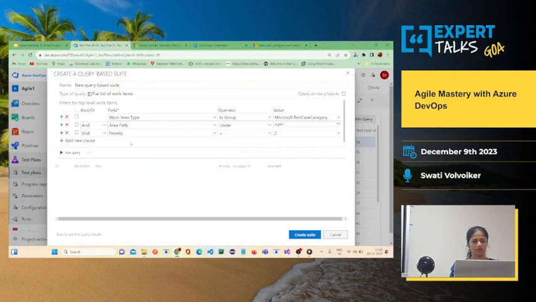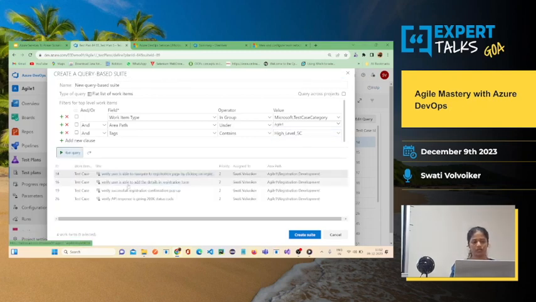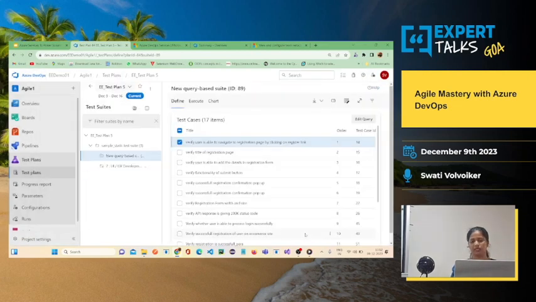Okay, by names, by tags. Okay, so let me select a tag, high level or sanity. That is not appearing, but let me select a high level here that I have created, and let me run the query. Okay, so I got these 4 work items which are having high level scenarios, and let me create the test suite.